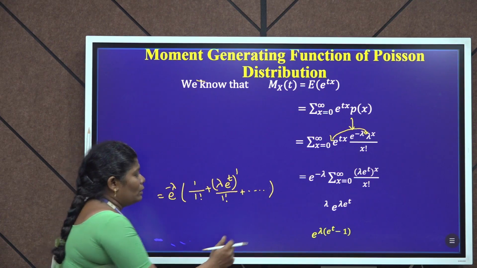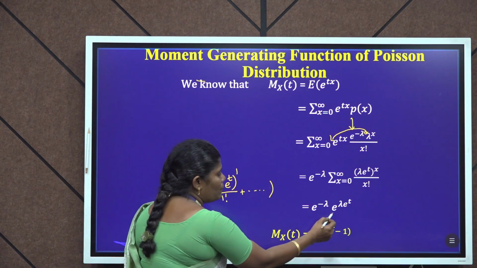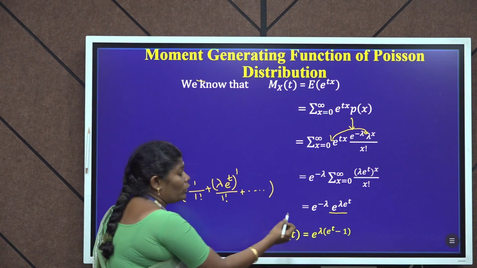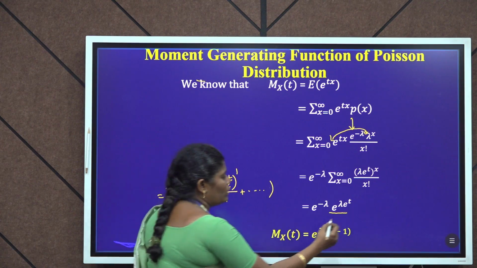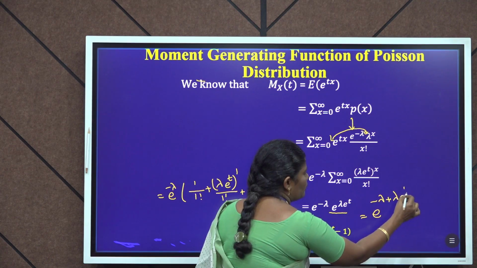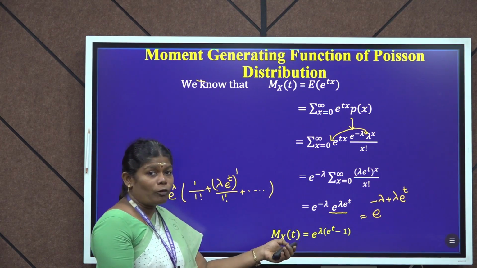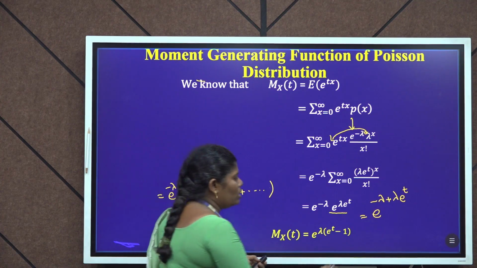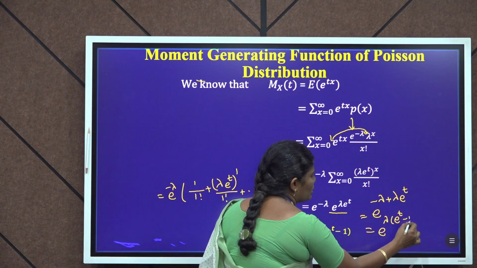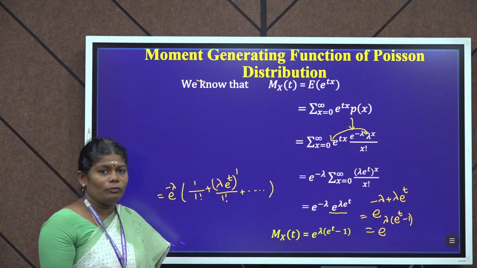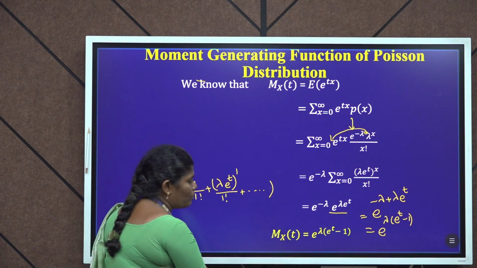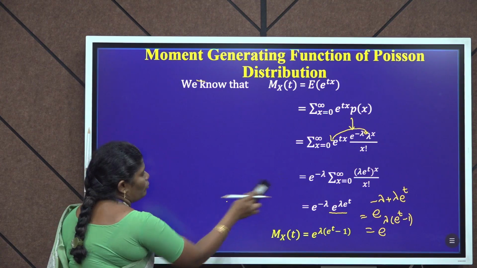So, we get e power minus lambda into e power lambda into e power t. This is equal to e power, we have to add the power values, we get the answer e power minus lambda plus lambda into e power t. In this term, we can take the common value lambda. So, e power lambda into e power t minus 1. Therefore, moment generating function of Poisson distribution mx of t equal to e power lambda into e power t minus 1.